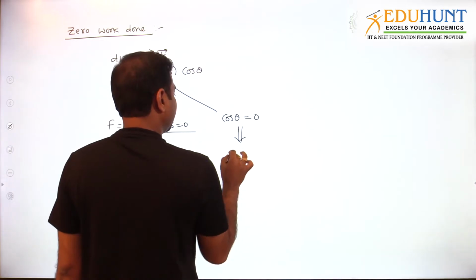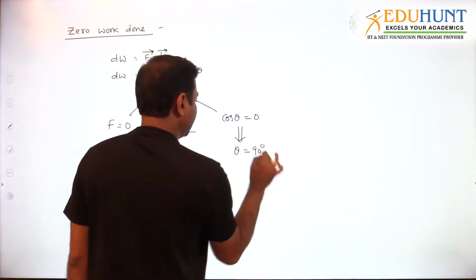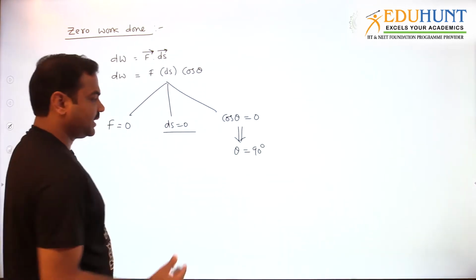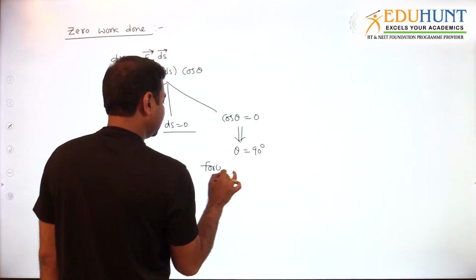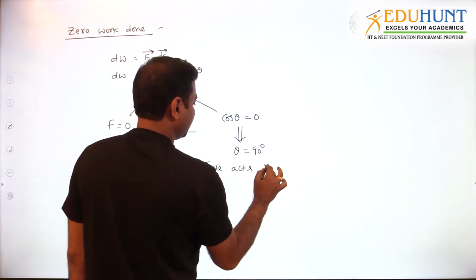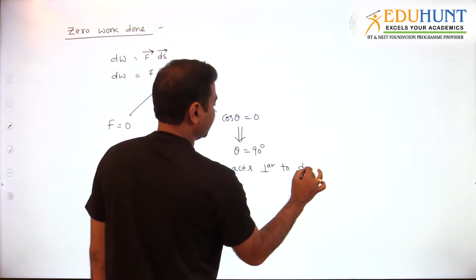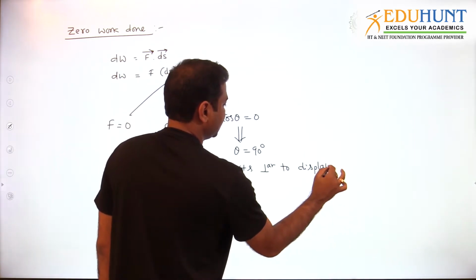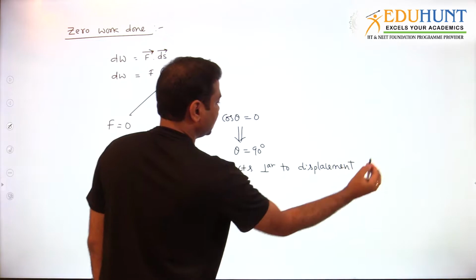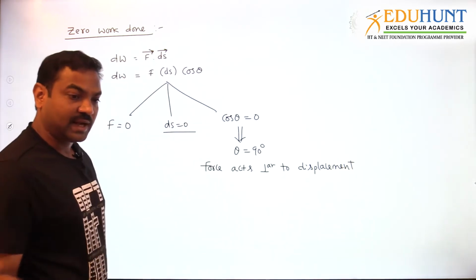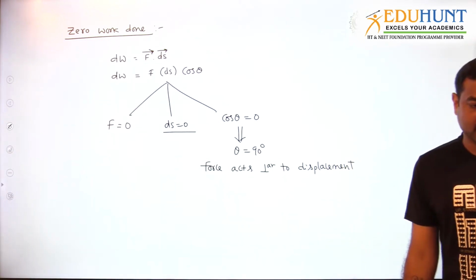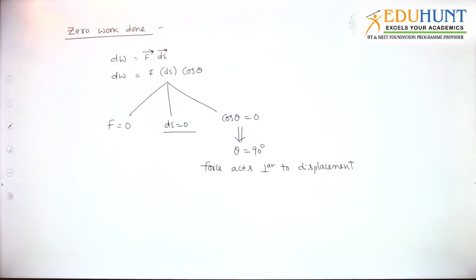Cos theta 0 means what should the theta value be? Theta value should be 90. Theta value 90 is nothing but force acting perpendicular to displacement. Whenever force is acting perpendicular to displacement, then automatically work done is 0, and vice versa. Force should be perpendicular to displacement. Perfect. Whenever force is perpendicular to displacement, then automatically work done will go to 0. And vice versa also.